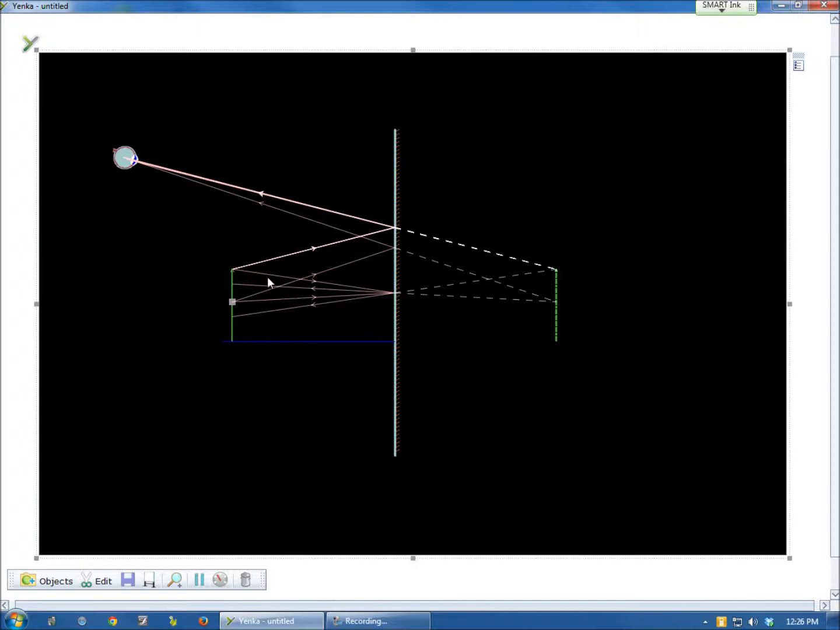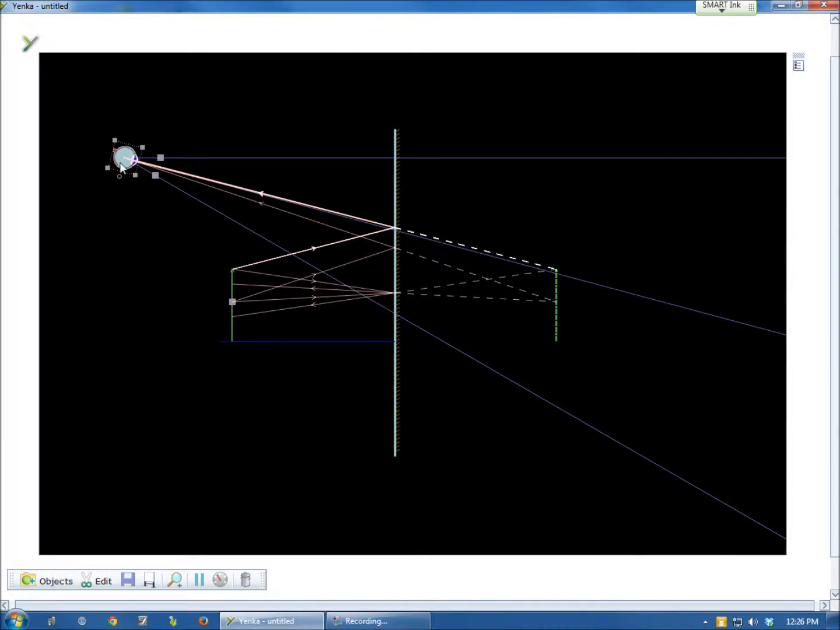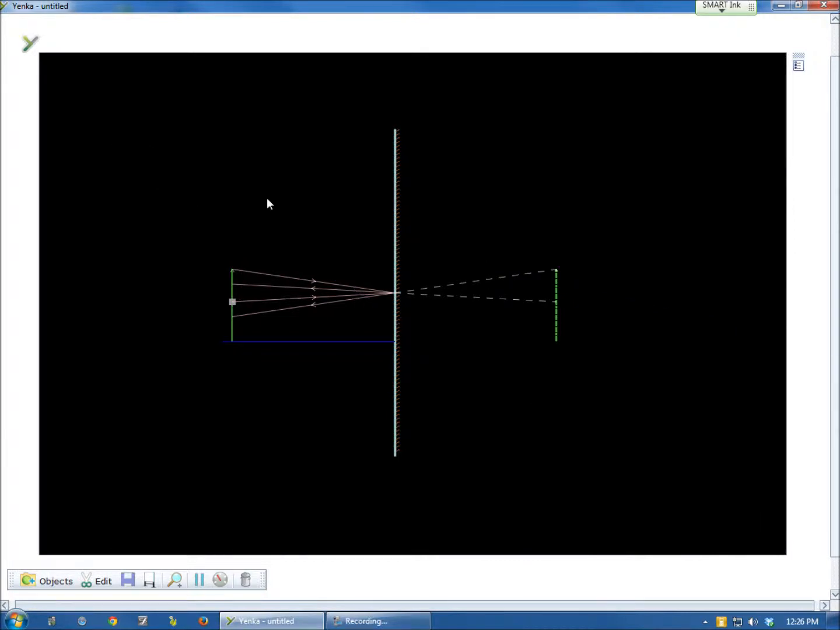So when we're doing a ray diagram here, we don't worry as much about the eye, but we start looking at where rays from similar points cross. Where do they come from? And we'll do that in lab.